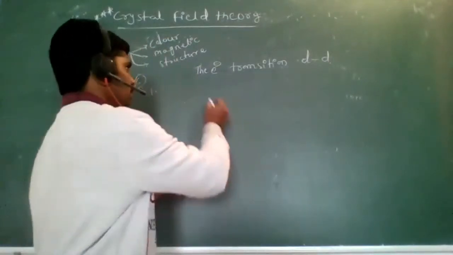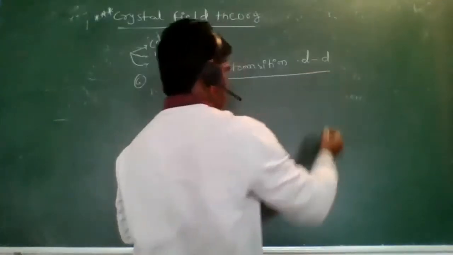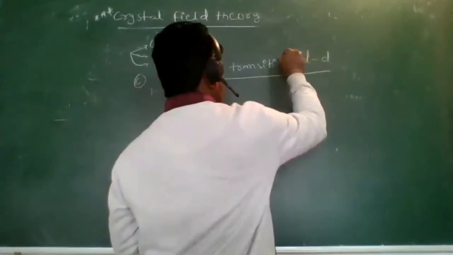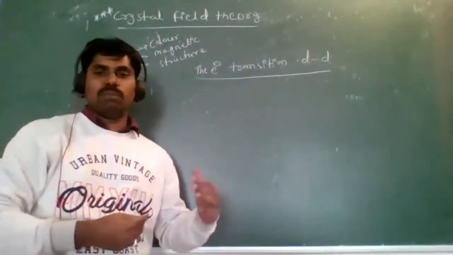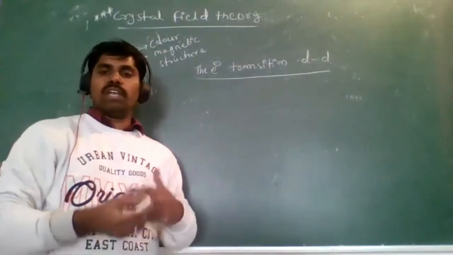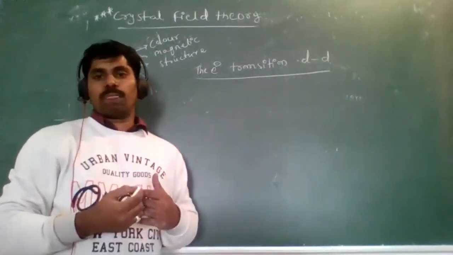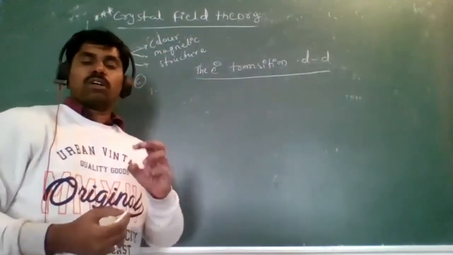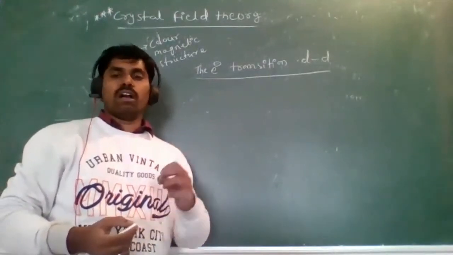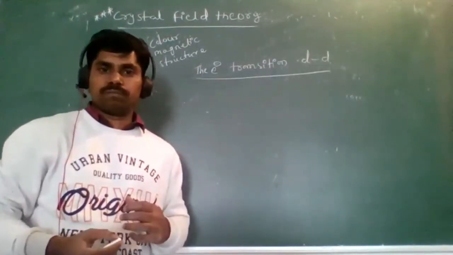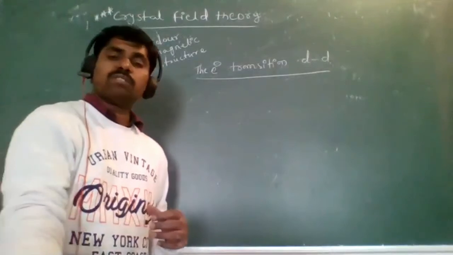The reason is that electrons transition between d orbitals. That's why metal complexes exhibit or emit colors. Is that clear? Right.